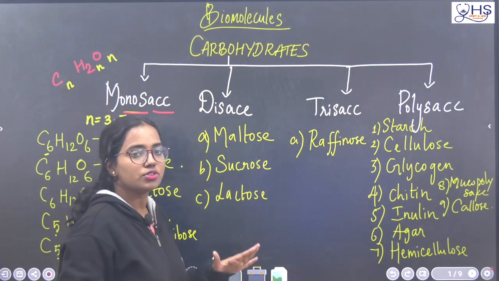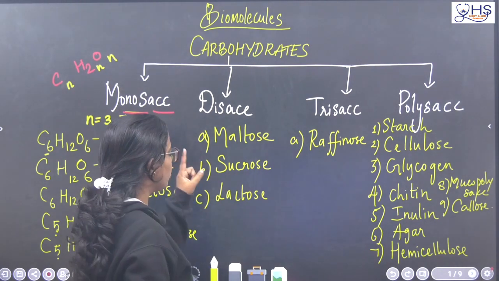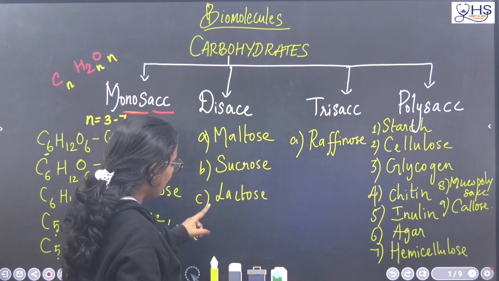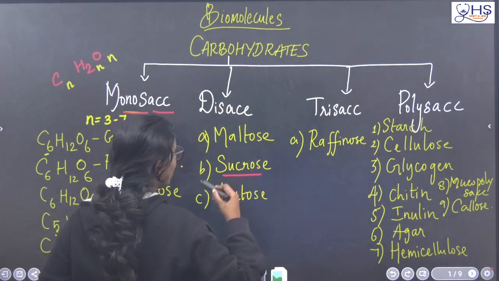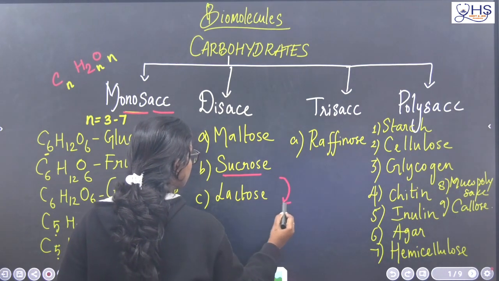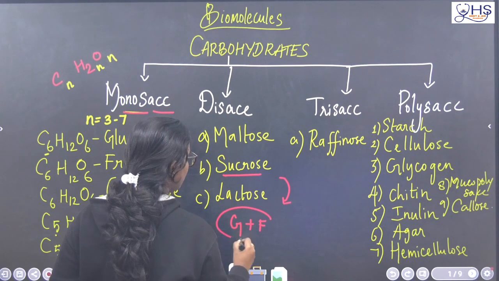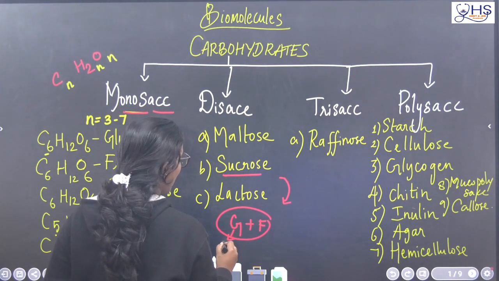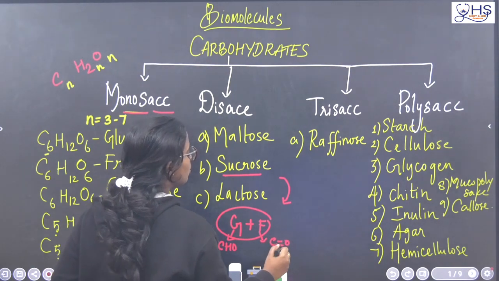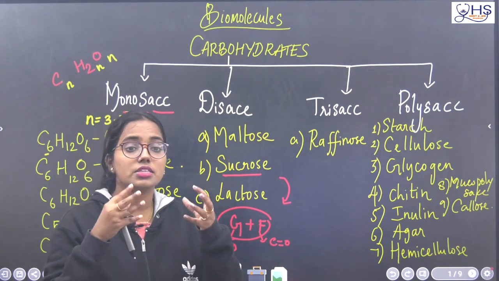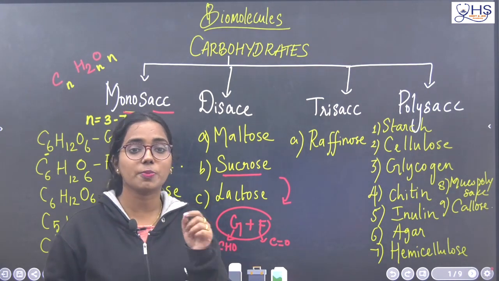And disaccharides. We discussed three disaccharides in detail: maltose, sucrose and lactose. Among these, the most important is sucrose, because sucrose is the combination of glucose plus fructose. In glucose, the functional group is aldehyde; in fructose, the functional group is ketone. Because of the combination of two different functional groups, sucrose is considered a non-reducing sugar, which is a very important expected MCQ.